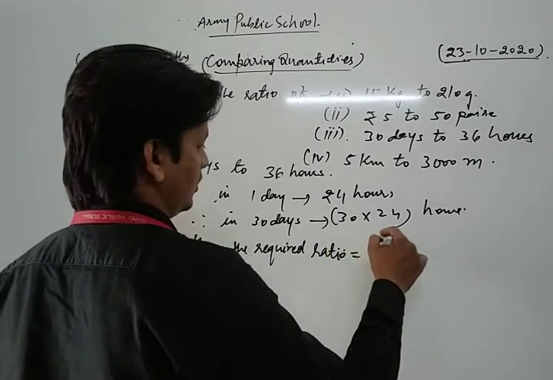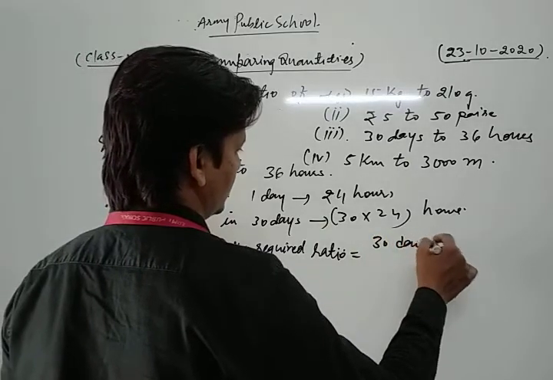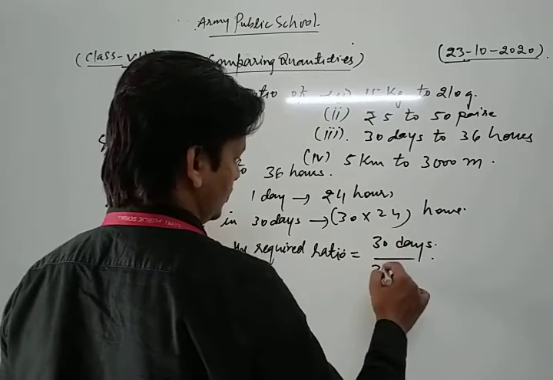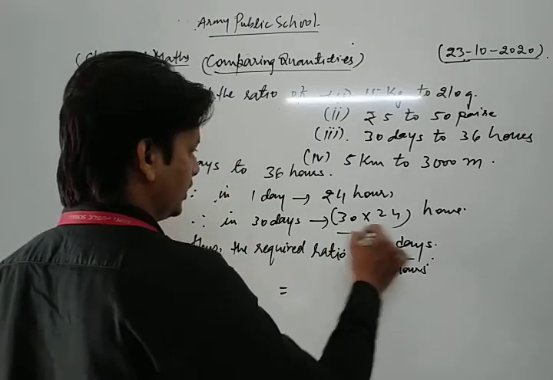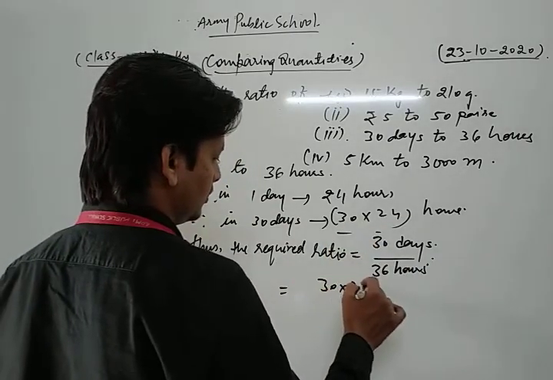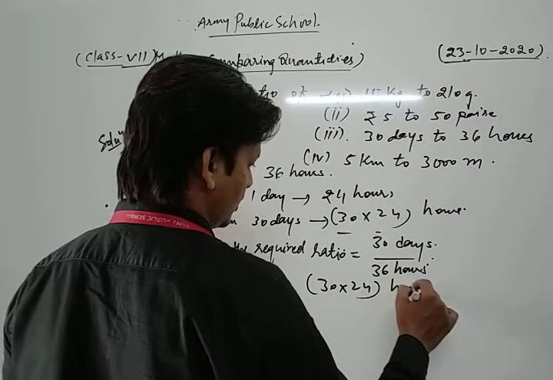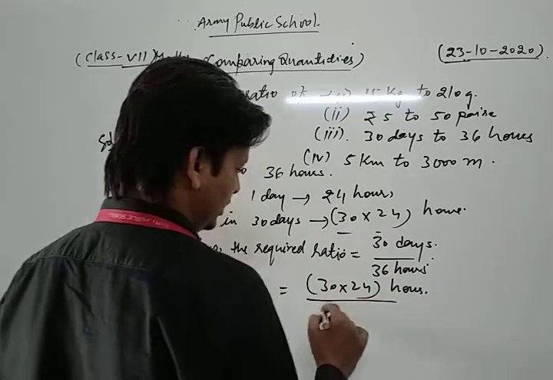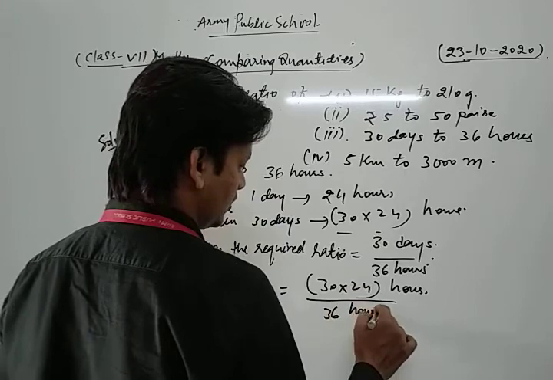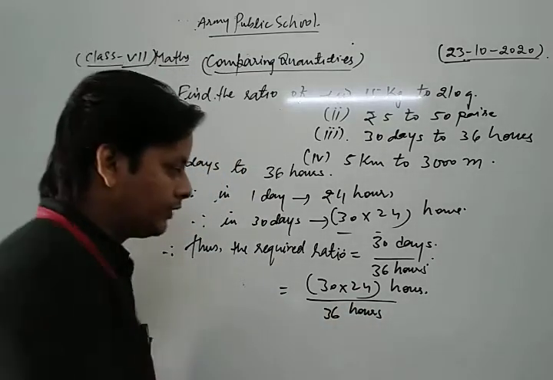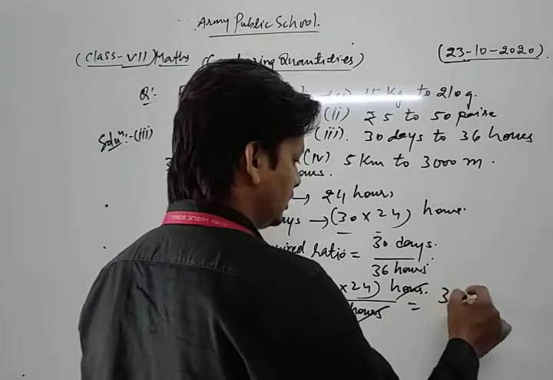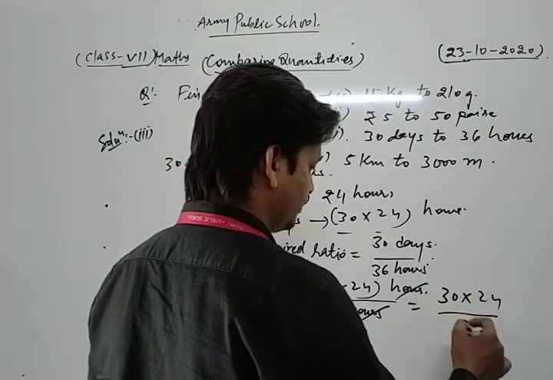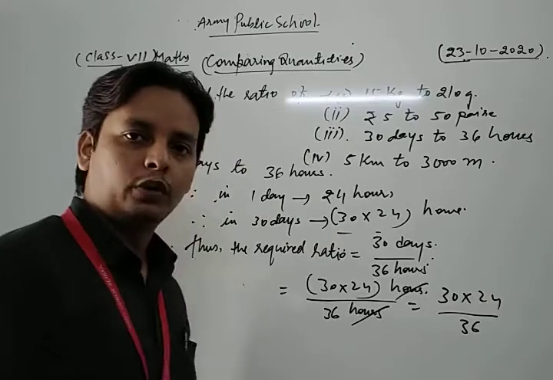Now the required ratio is 30 days to 36 hours. So 30 days we can write as 30 into 24 hours upon 36 hours. Now look, hours cancel each other. Now what I get is 30 into 24 upon 36. Now we simplify them.